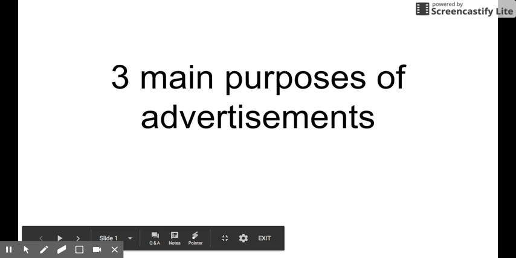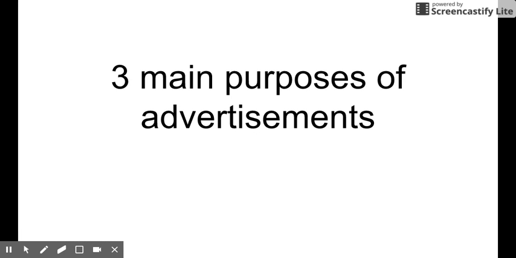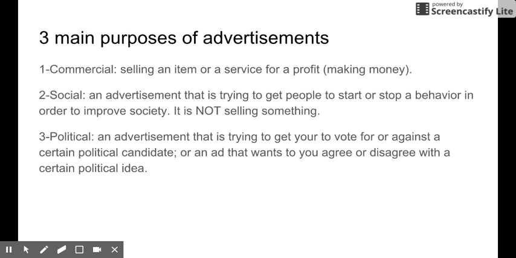Hi, so you have learned about the types and formats of ads. You are now going to learn about the three main purposes of advertisements. So there are three main purposes. Read along with me here.